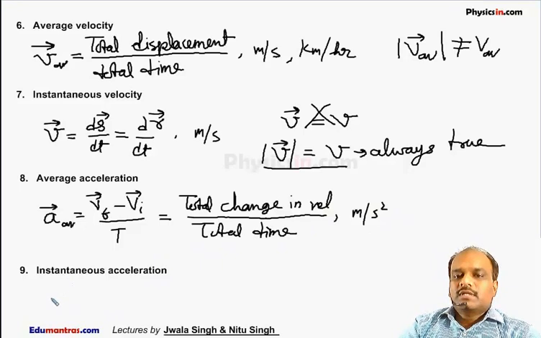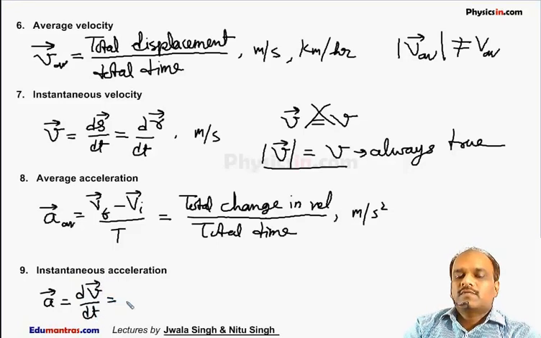The instantaneous acceleration is simply represented by a, and that is equal to dv by dt, which is also read as the rate of change of instantaneous velocity. Its unit is meter per second square or kilometer per hour square.